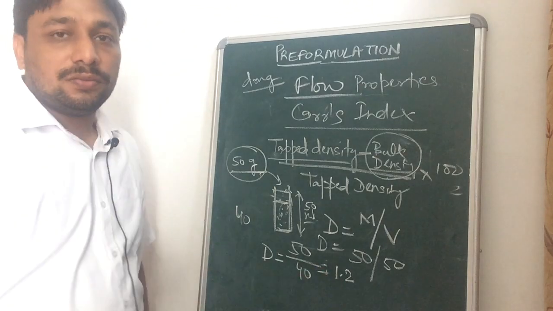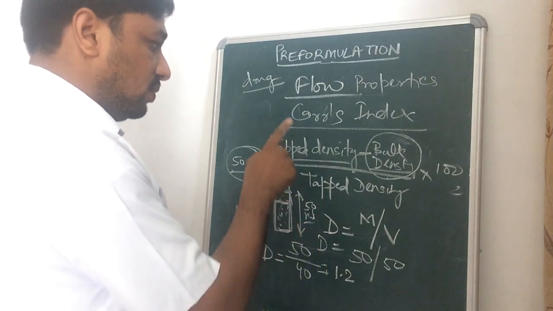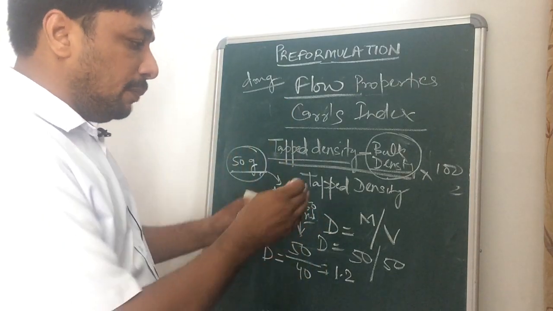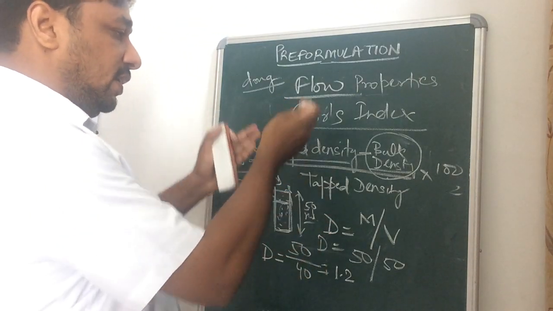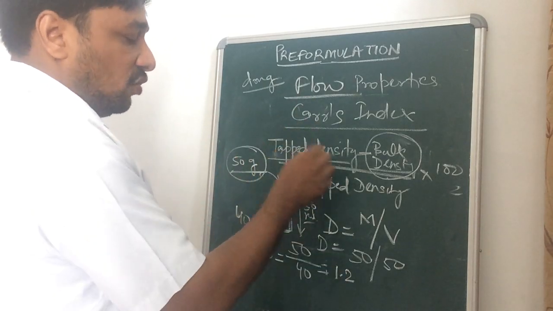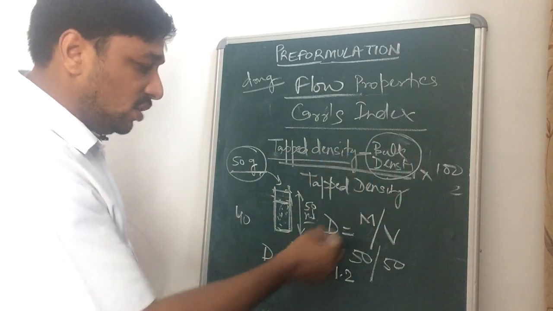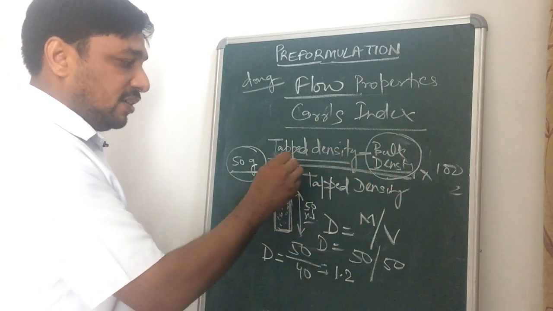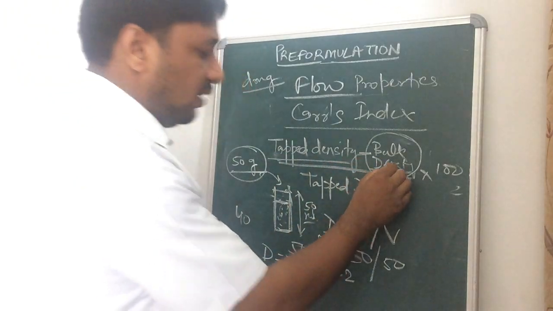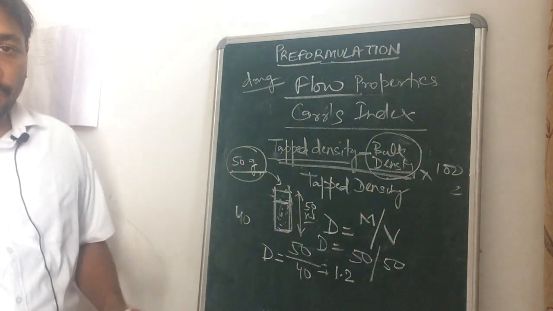From that we can calculate the Hausner ratio by comparing the tap density and bulk density. Also we can calculate Carr's index. The formula is tap density minus bulk density upon tap density into 100. These values, the tap density value and bulk density value, will be put into that formula and we can find out the Carr's index.